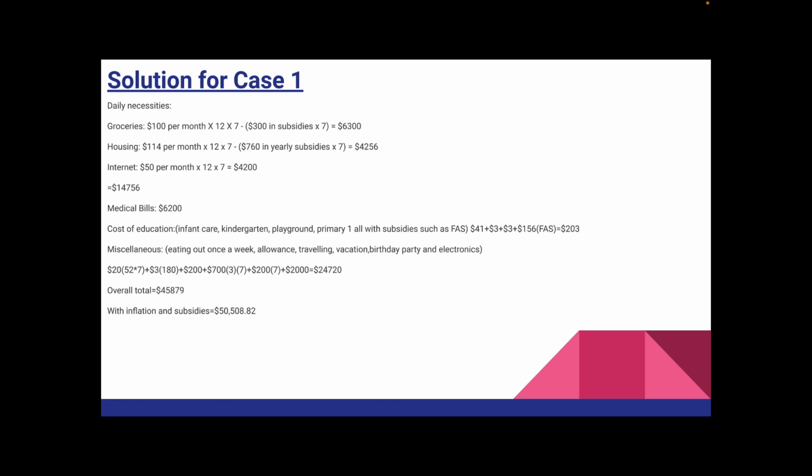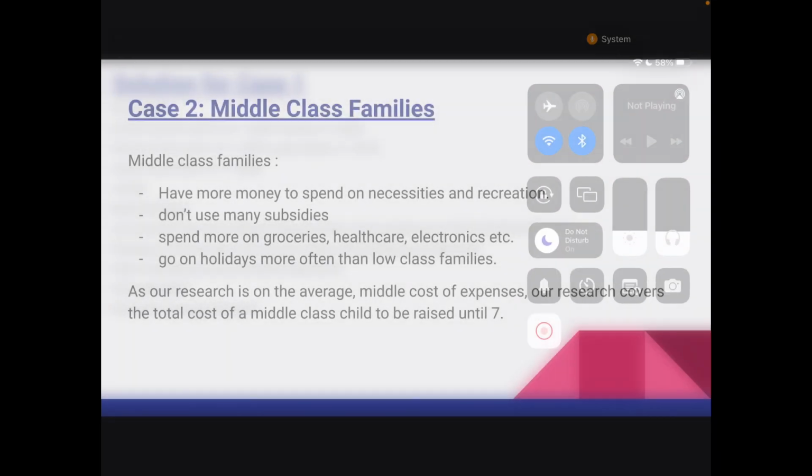The medical bills are $6,200. Cost of education, including infant care, kindergarten, playground, primary 1, with all the subsidies such as FAS, results in $203. Miscellaneous, such as eating out once a week, allowance, traveling, vacation, birthday parties, and electronics, gives us a total of $24,720. The overall total is $45,879, and with inflation and accounting for subsidies, this results in a grand total of $50,508.82.